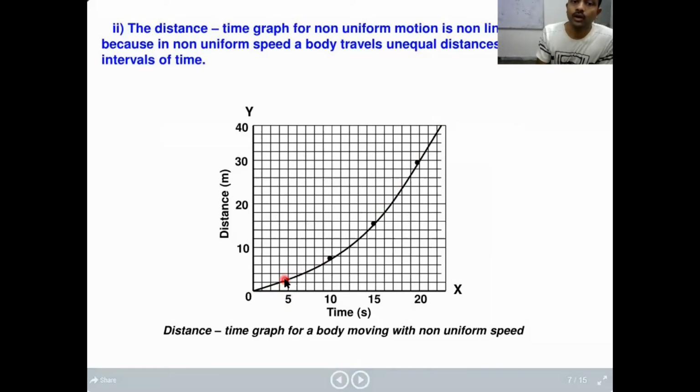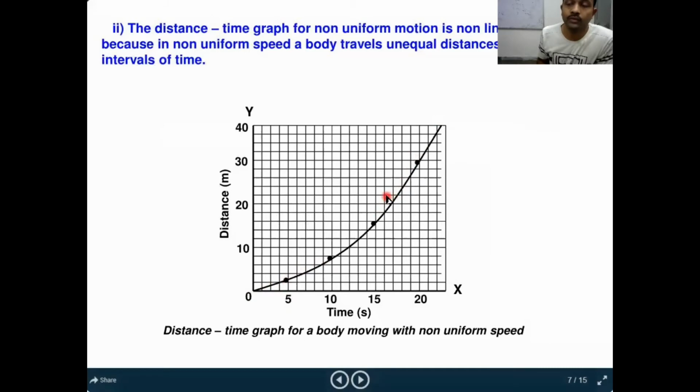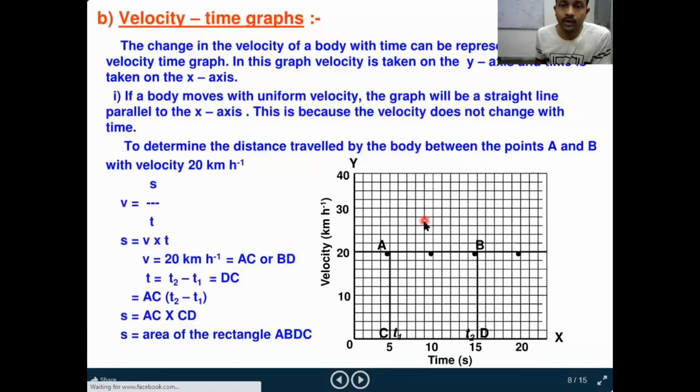That means your object is not moving with constant uniform motion. Your distance is varying with respect to time, right? So your distance is not constant with respect to time. Your object covers unequal distances in equal intervals of time, so we can say that the object is moving with non-uniform motion.